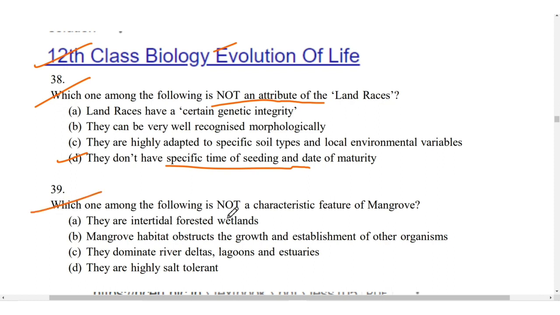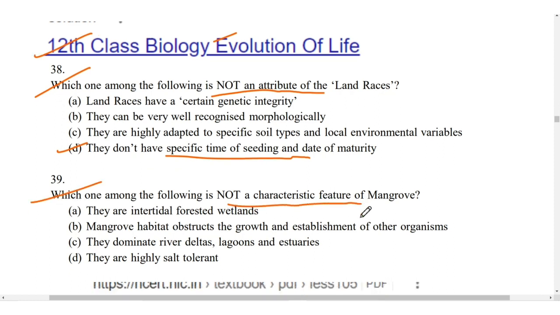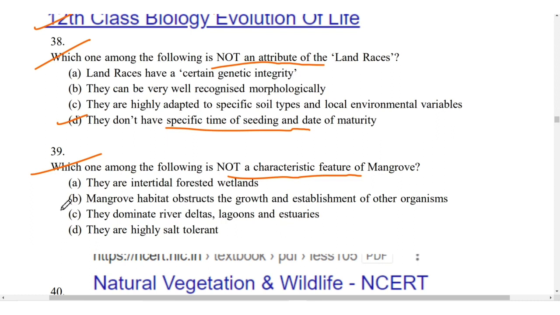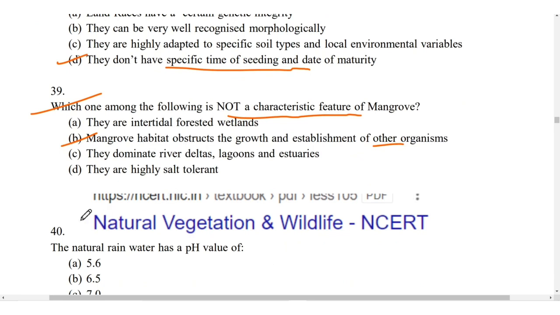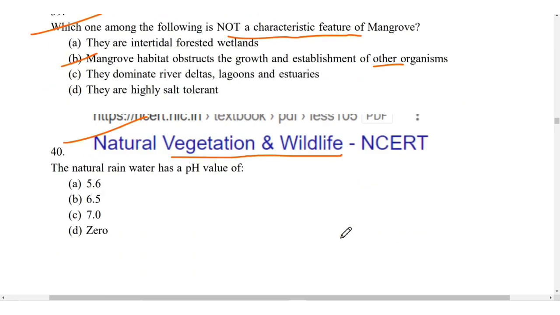Which of the following is not a characteristic feature of the mangrove? For 39, it is B. Mangrove habitat obstructs the growth and establishment of other organisms. It is given in the natural vegetation and wildlife chapter of the NCERT.